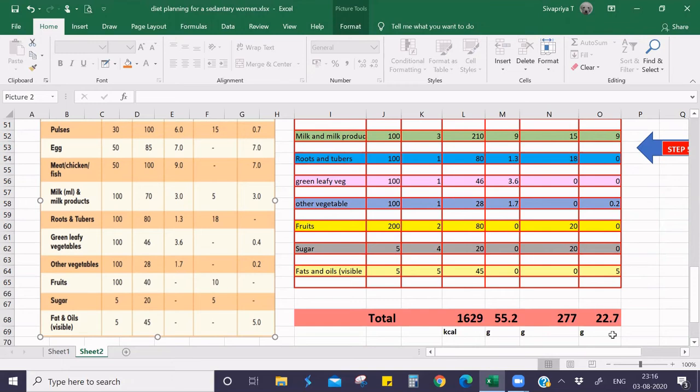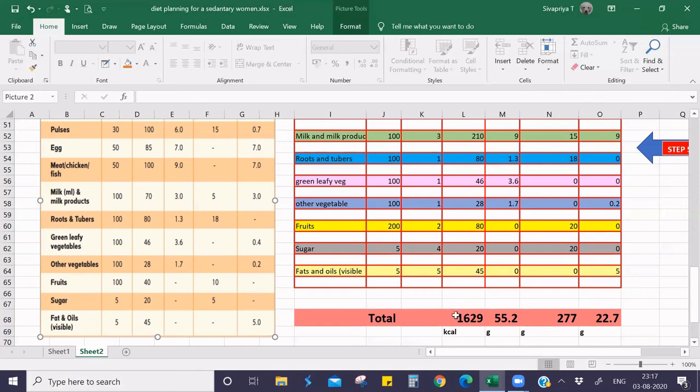In our RDA, we had 1900 kilocalories, 50 grams of protein, and 20 grams of fat. So this value is more or less okay. Roughly, this is okay, so you can put a tick for this one.